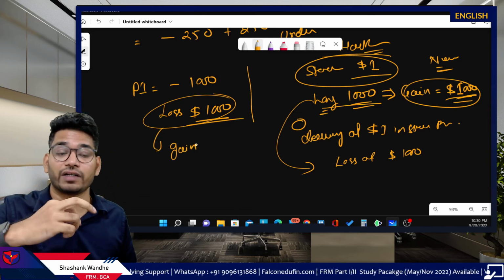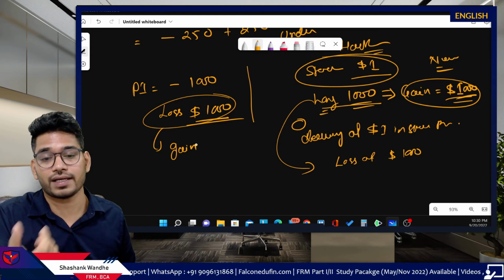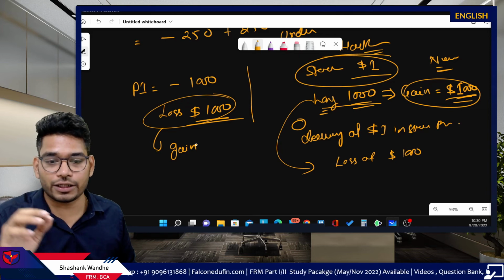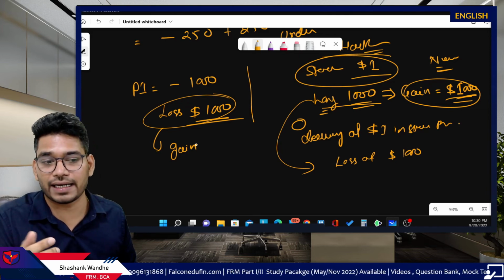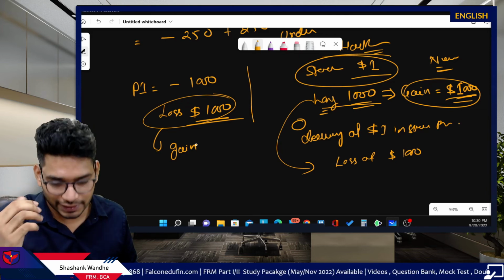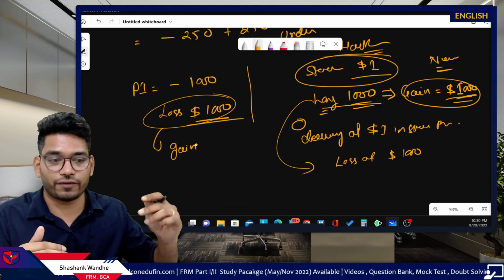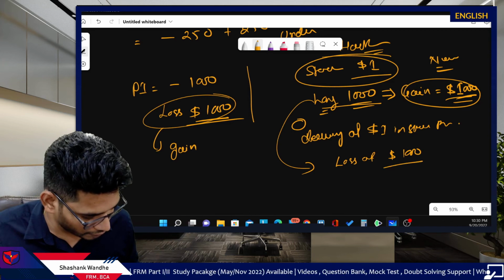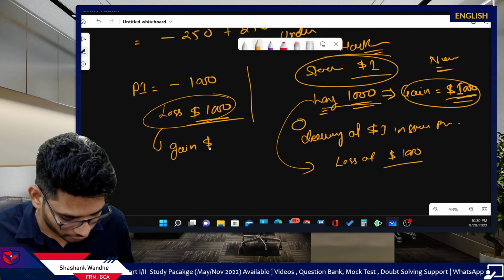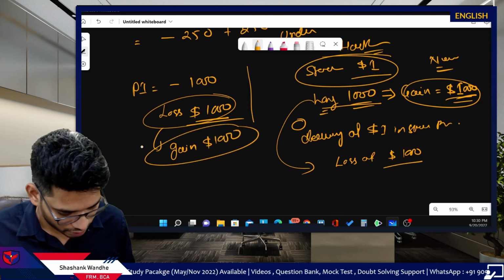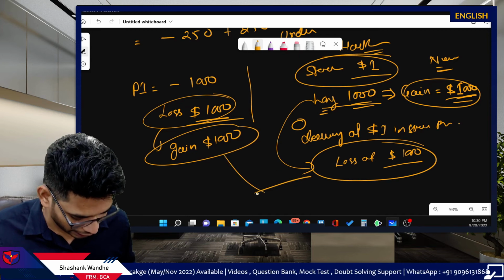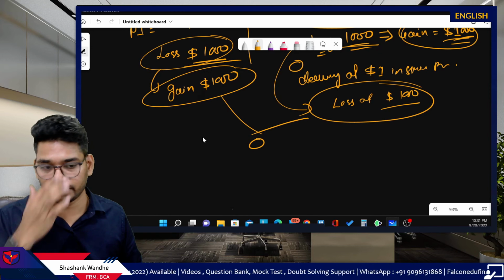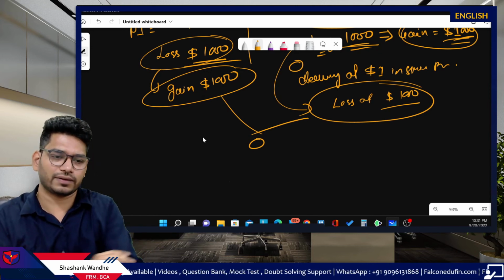Remember, the impact will be reversed. If the stock price increases, and your portfolio delta is negative, it will result in losses. If the stock price decreases, it will result in gains because of the negative sign. For this loss, there will be a gain of $1000. Loss and gain. Again, 0. Got it? Very simple, straightforward, right?